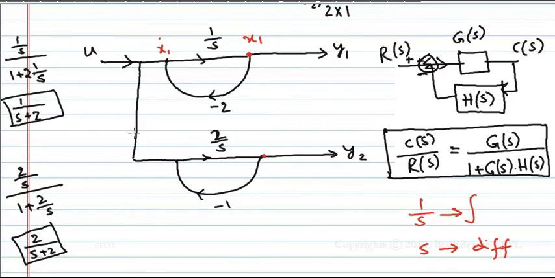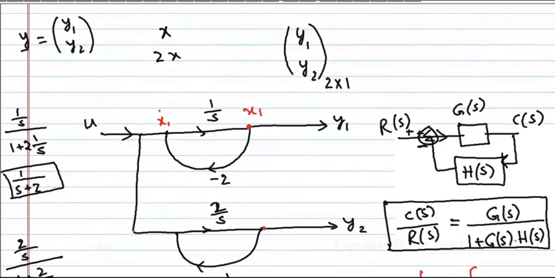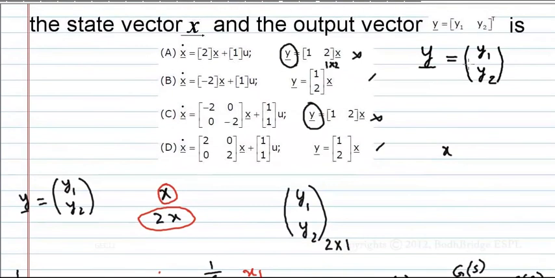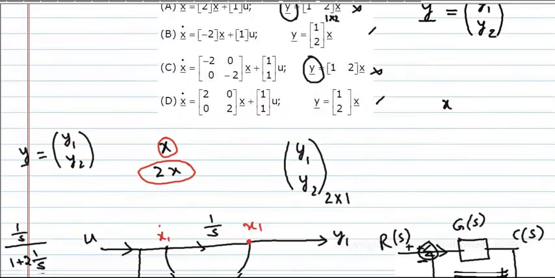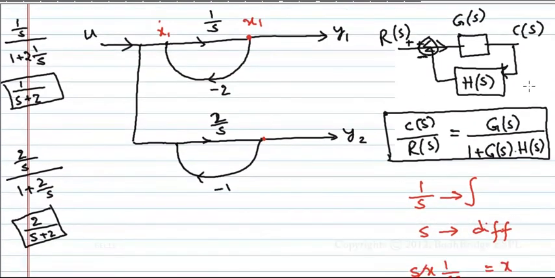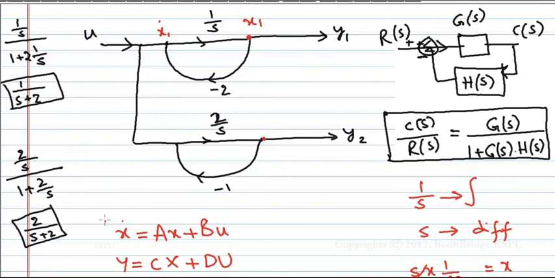Here also we can write x2 and x2 dot. But why we will not write? Because we understood there is only one x and 2x from the options given directly. Okay, there is only 1 x from the options given. Now we should write an equation for x1 dot. Actually, what is the standard form of state space model? State space model states that x dot equal to Ax plus Bu, and y equal to Cx plus Du. You should bring anything into the standard form.